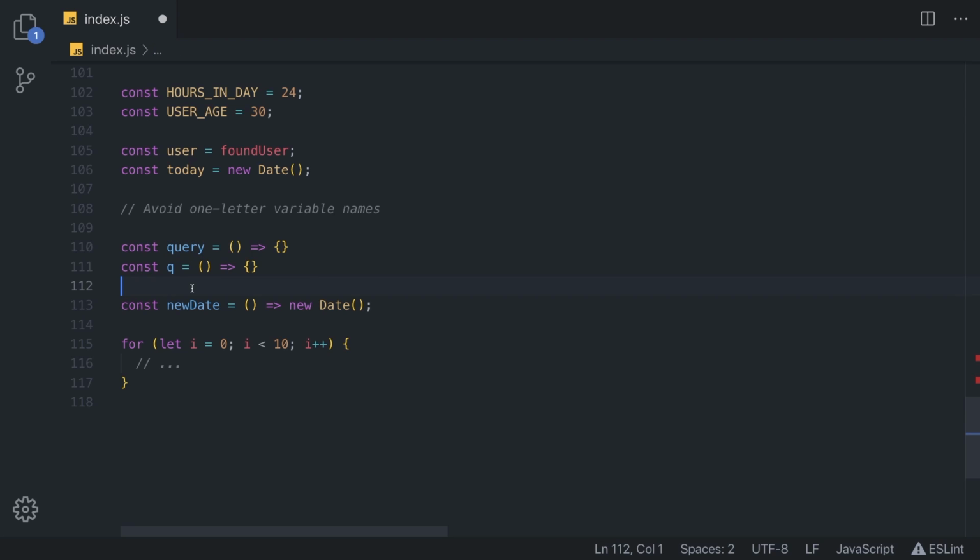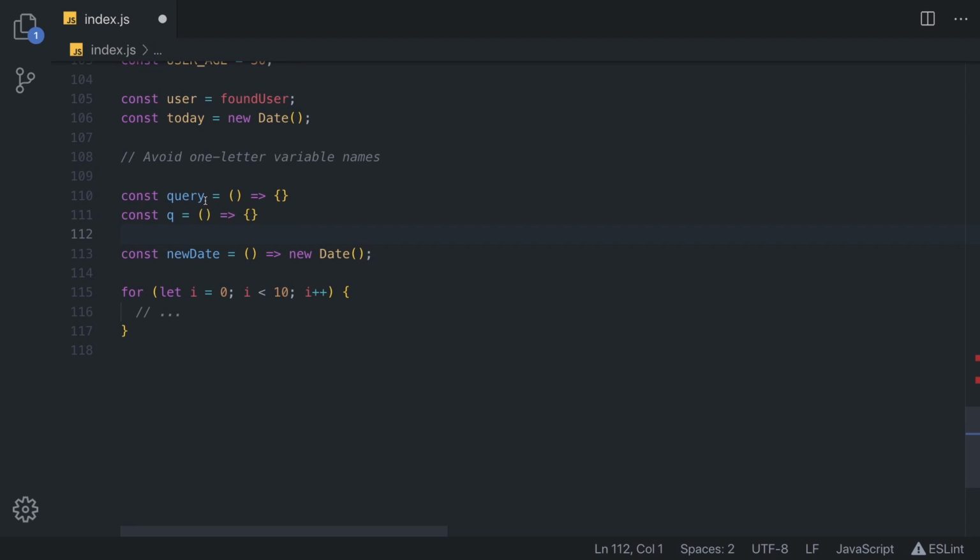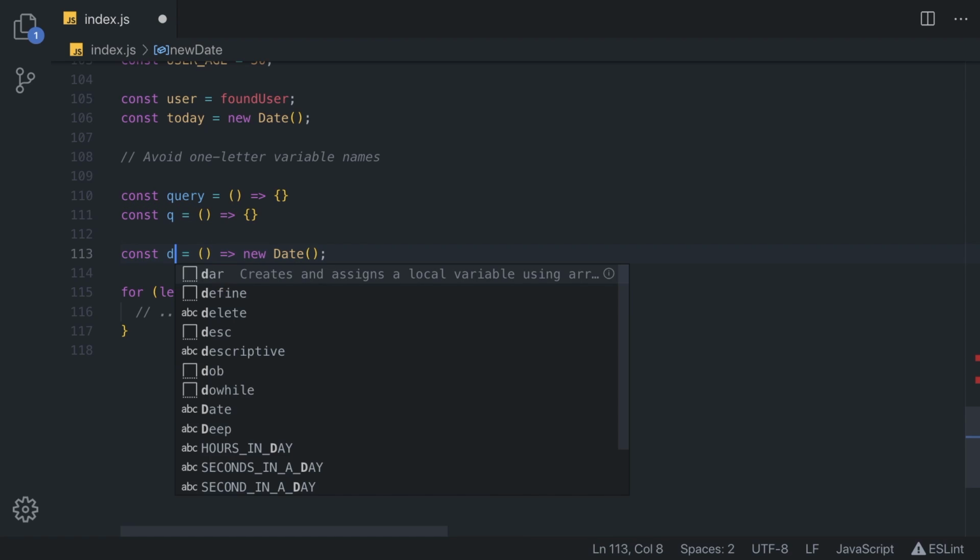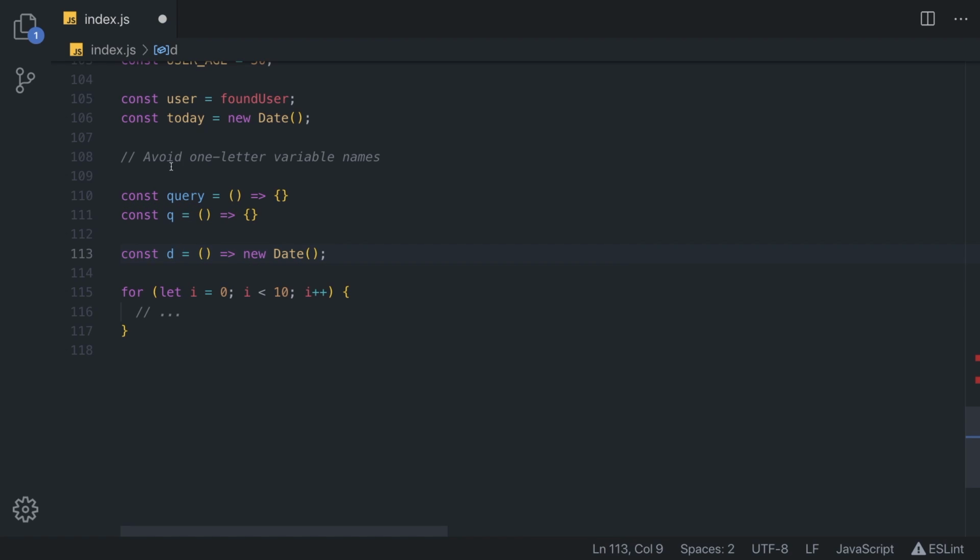So this is okay, but when you have bigger functions or any other variables, you simply use more descriptive names, and it is much easier not to get lost 100 lines later when you're looking for what this q or this d or anything else means. So avoid one-letter variable names unless it's inside of a loop. Remember these conventions for your own future sanity.